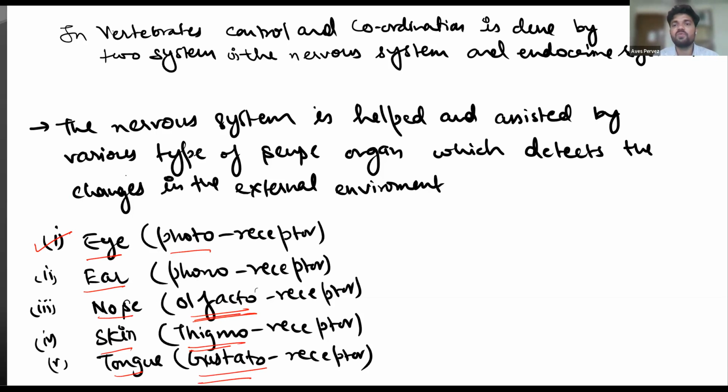So what we need to know is that in vertebrates, control and coordination is done by 2 systems. First is the nervous system, and the second one is the endocrine system. We have studied this. There are 2 controlling agencies, and the nervous system is assisted by these 5 sense organs, which help to respond to the external stimulus.